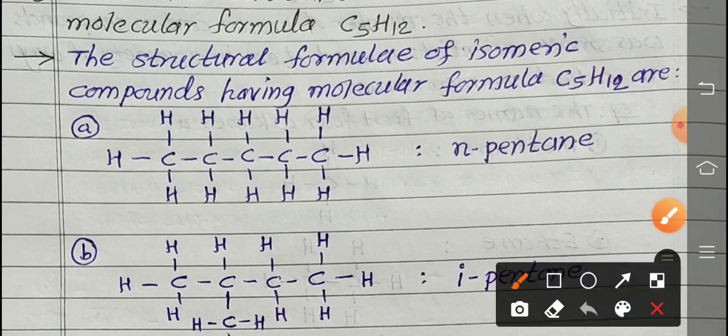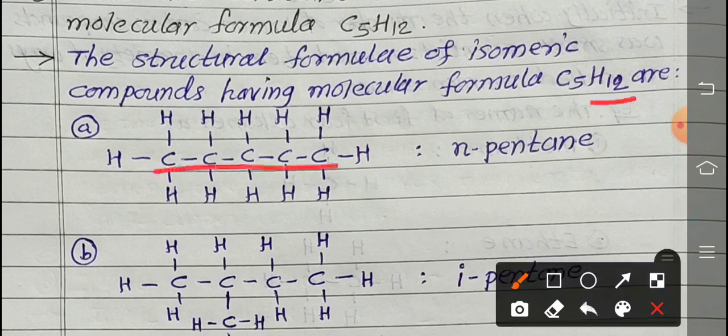So first of all 5 carbons are arranged in a straight line, and remaining all valencies are satisfied by 12 hydrogen atoms. Count it. So we are counting it. So there are 12 hydrogen and 5 carbon atoms.